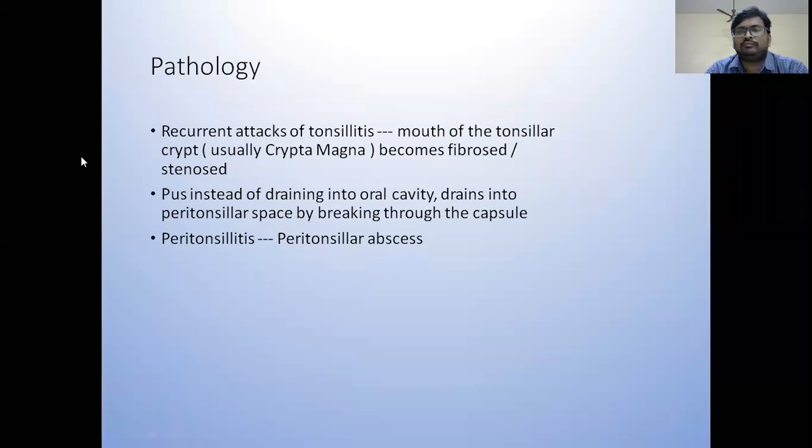So, whenever there is recurrent tonsillitis, the mouth or opening of the crypts gets inflamed. When they heal with fibrosis, the crypt opening closes. Then the infective material has nowhere to go except to seep into the surrounding parenchyma, ultimately break through the capsule and into the peritonsillar space, causing peritonsillar abscess. This is briefly the pathology for quinsy.